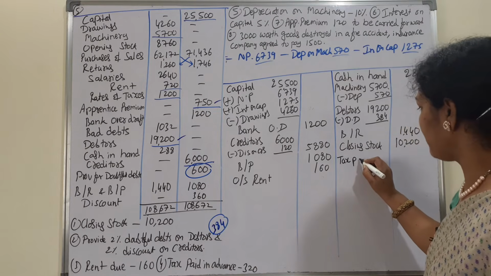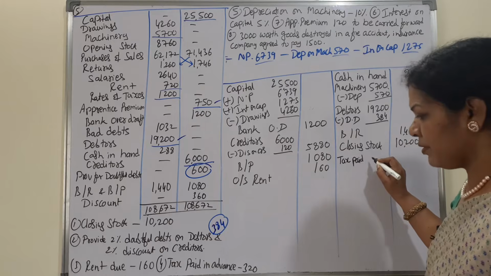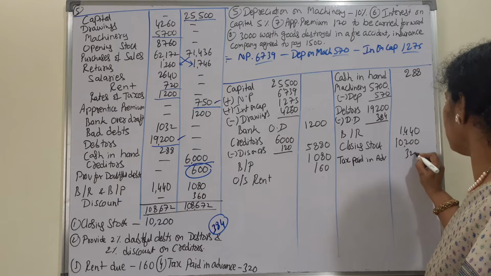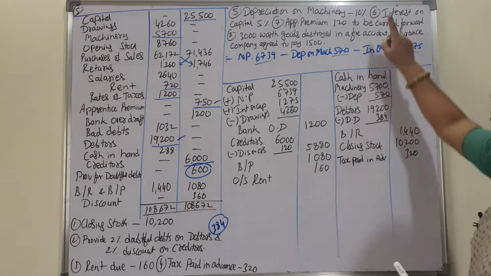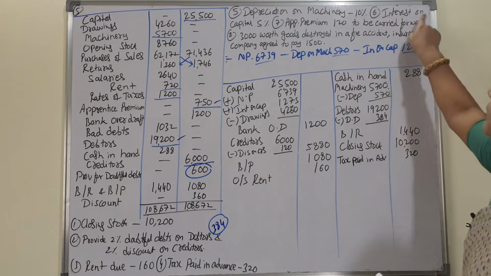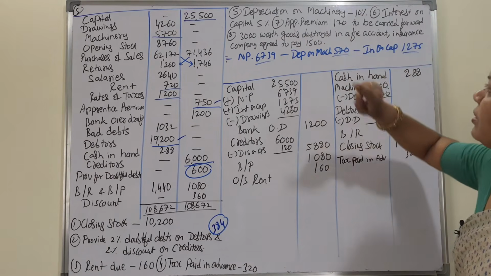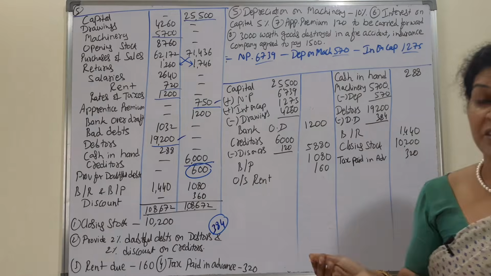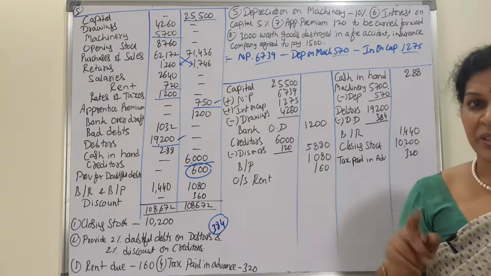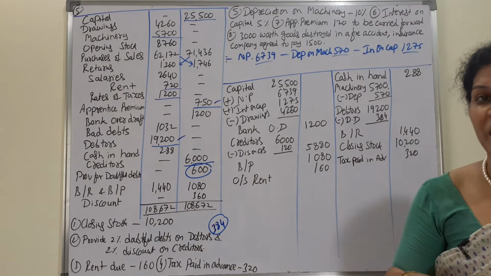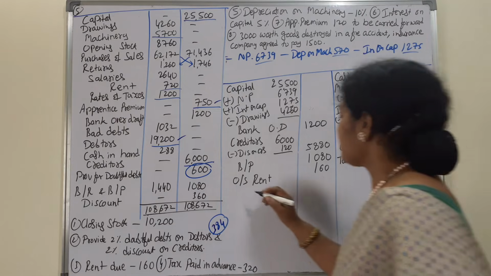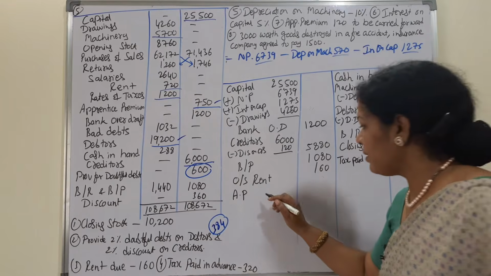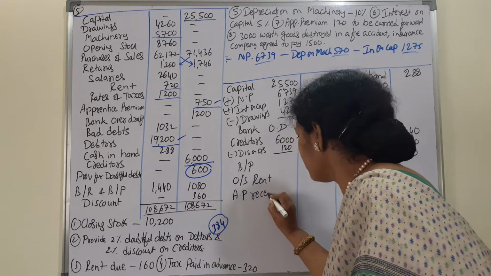It's prepaid. Prepaid is an asset, no? Tax paid in advance 320. Depreciation on machinery we have taken. Interest on capital also taken. Apprentice premium 120 is to be carried forward, means next year's amount we have received in advance, it's a liability. Apprentice premium received in advance. AP I am writing as shortcut. Apprentice premium received in advance.